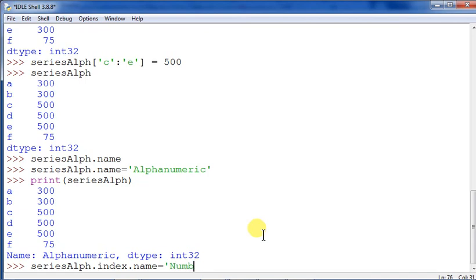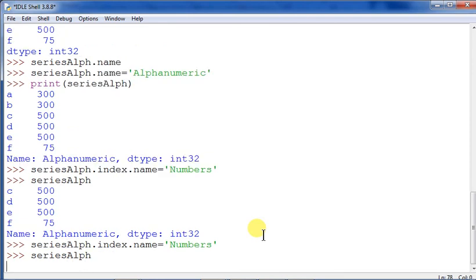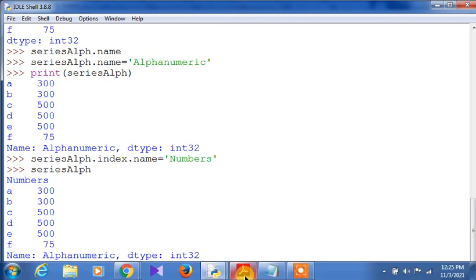Now I'm putting this one and then giving series alpha. Print does not require out here. You see the numbers have come over here. Previously only the values used to come; now the name has also come, and the index also has come. That is called numbers.